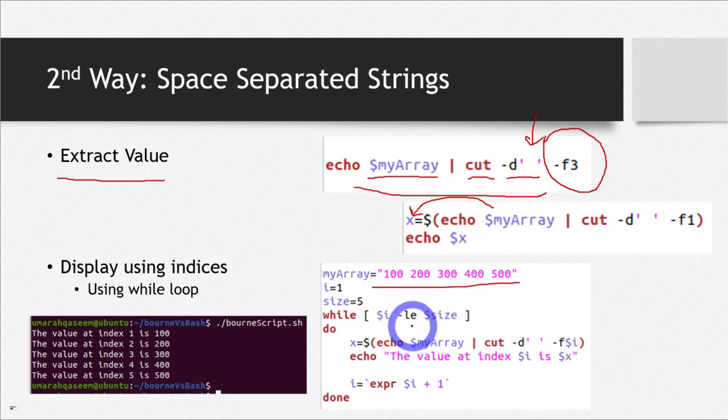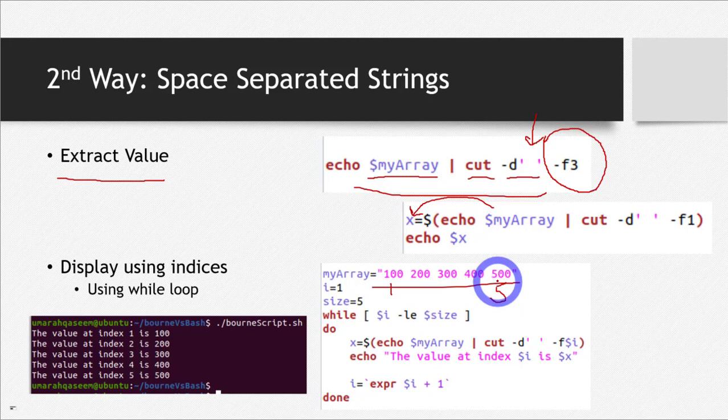Okay, there is one more thing. Since the array is starting from index 1, this 100 is 1, 200 is 2, 300 is 3, 4, and the last element is now 5. So the index of the last element is not 4 as it was in the case of Bash, or as it is in the case of C++ or any other language. It's not 4, it's 5.